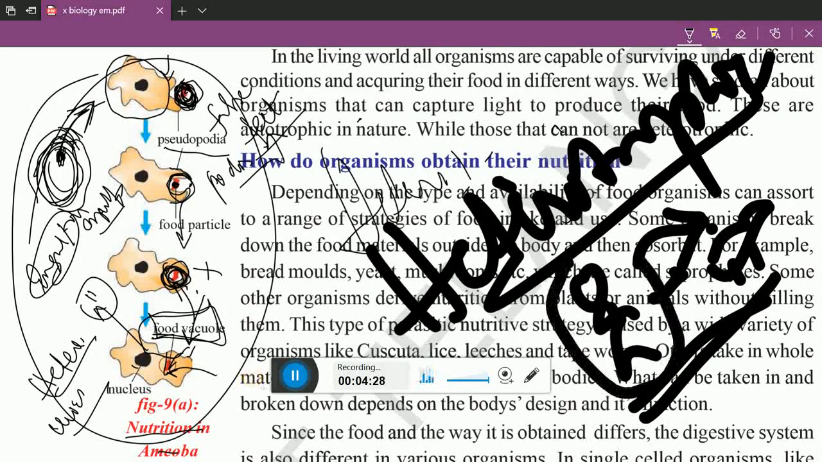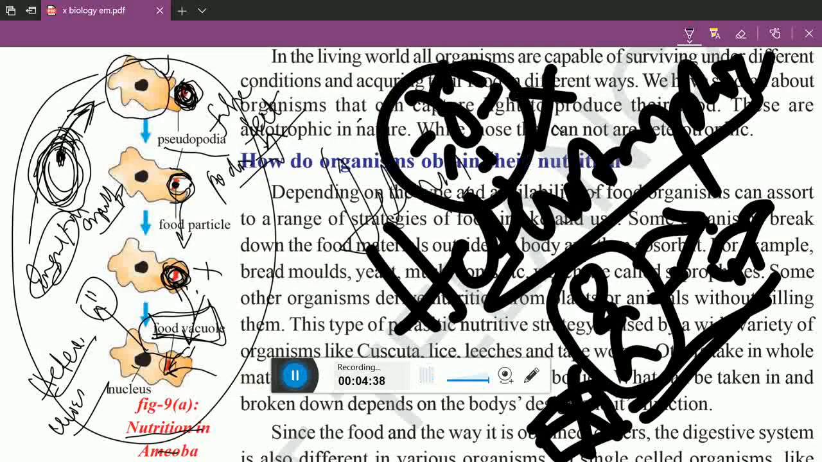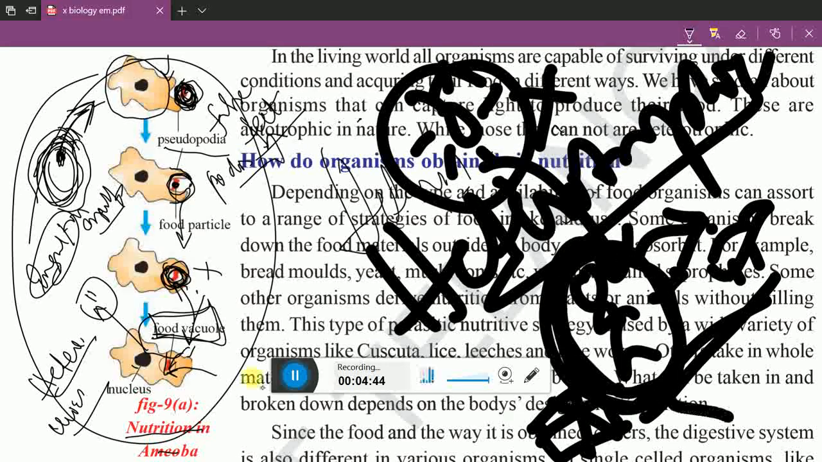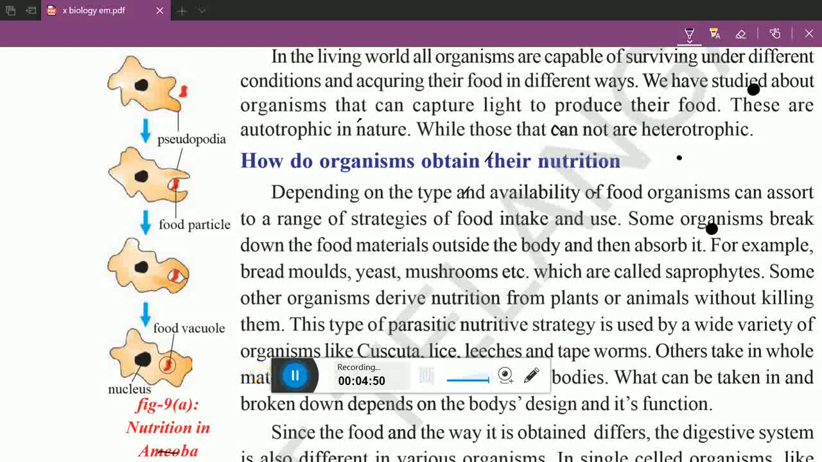Can we prepare our own food with the help of sunlight? No, we cannot. Though we can prepare food in a kitchen, that is not actual preparation. It must involve some biochemical reactions. Then only we can say it is autotrophic nutrition. When any organism cannot prepare its own food material and depends on another organism for food, it is called heterotrophic nutrition.